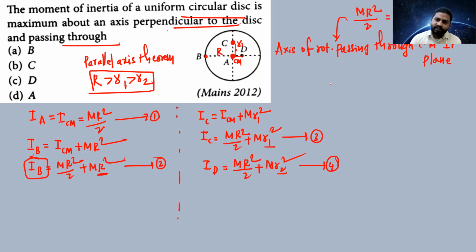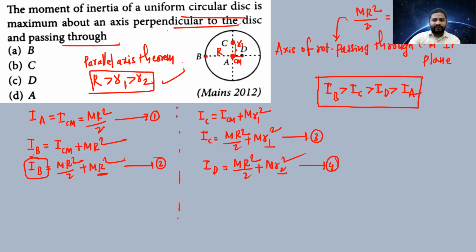So the moment of inertia in case B is greater than in case C, greater than in case D, greater than in case A. These are very, very important expressions. By using the parallel axis theorem, we have solved it.